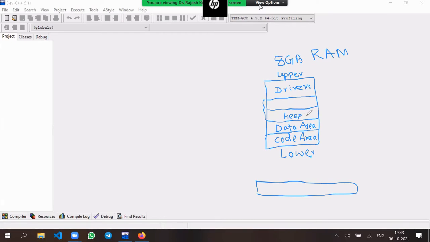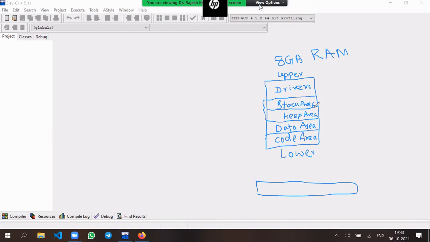malloc and calloc use the heap area for dynamic memory allocation. But they are part of one segment. And there is a stack area. What is the stack area content?